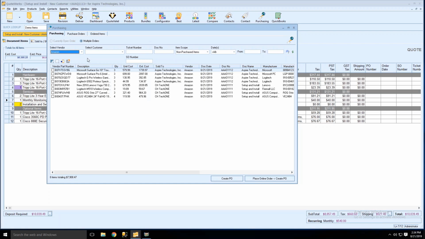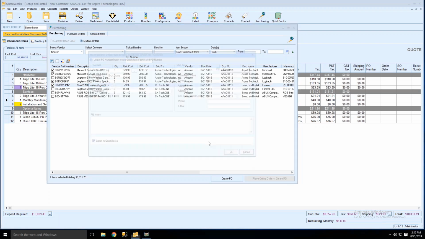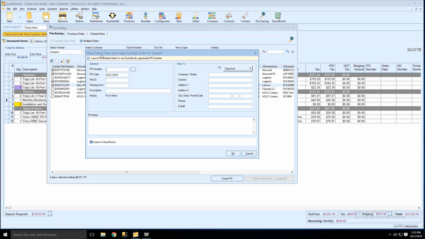So if I wanted to place this order, it's going to be pretty straightforward. Just select the items that I want to place the order for. And then you have the options of just creating the PO or placing the online order. So if you create the PO, it will not place the order with Amazon Business. So if maybe you already ordered the items yourself and you just want to create the PO in QuoteWerks so you have a copy of that, you can absolutely do that. Just click Create PO, and it'll create that PO in your Purchase Orders tab. Place Online Order is where you'll actually be prompted to place the online order and then create the purchase order for Amazon. So we can select our PO number here. We're just going to use the next one available. And then you can put in a ref ID or flooring account.